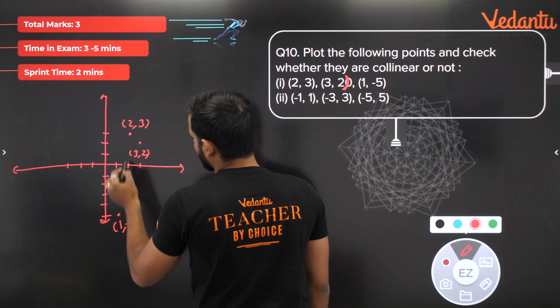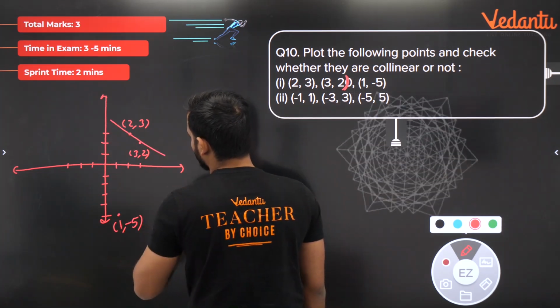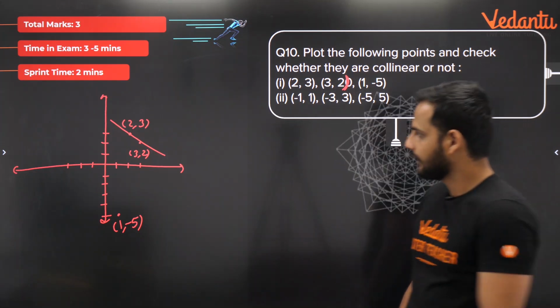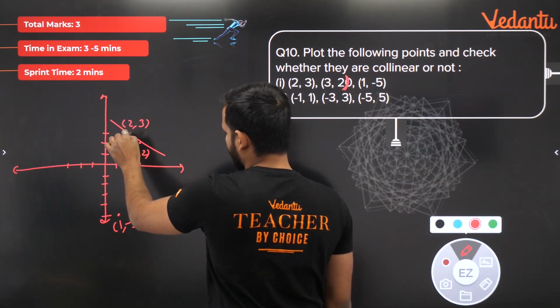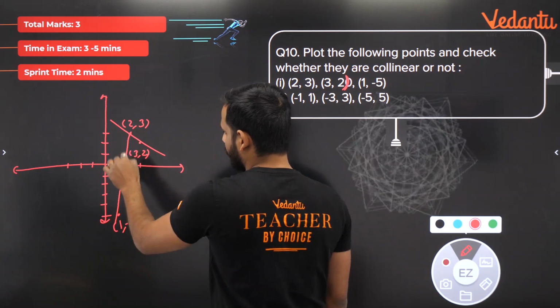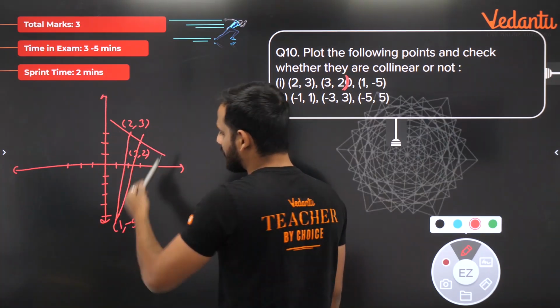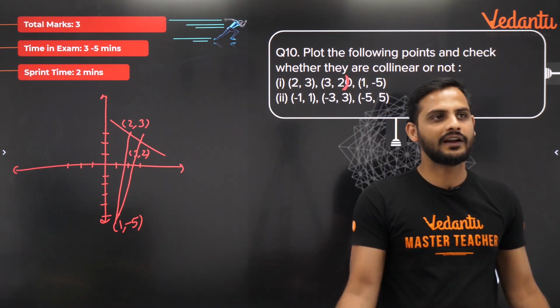So bachcho, you can see that I can join any 2 points, but the third point is not following that line. Even if you join these 2 points, the third one will not come. If you join these 2 points, the third one will not come. So if the 3 points are forming a triangle, that means they are not collinear.